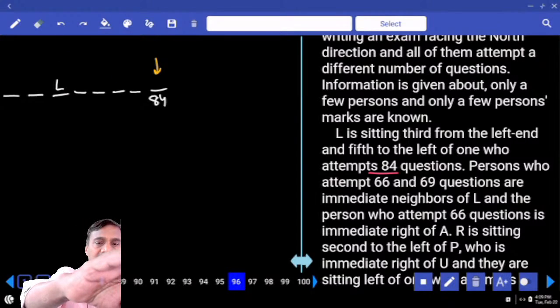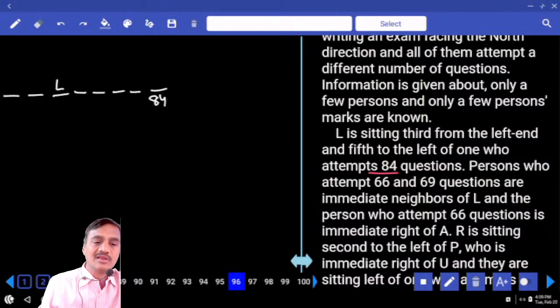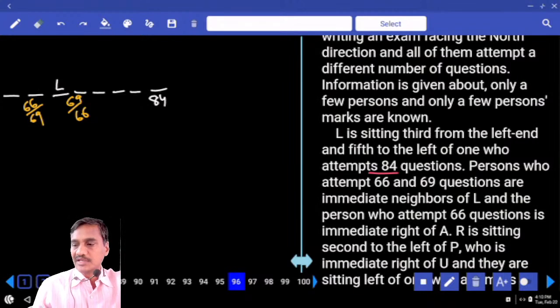L and 84. Then what is the next information we have? Persons who attempt 66 and 69 questions are immediate neighbors of L. What does immediate neighbors of L mean? If 66 is here, then 69 must be here. Now 66 and 69: 66 is on the left hand side, and 69 is on the right hand side. If 66 is here, what must be here? 69. Done with this?